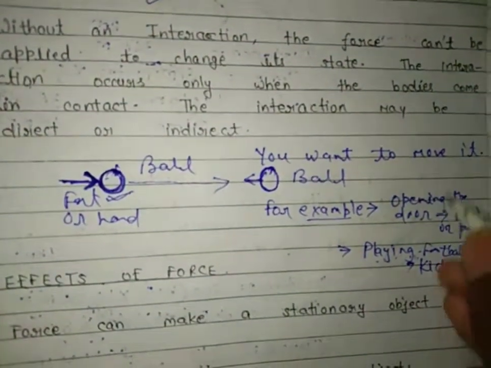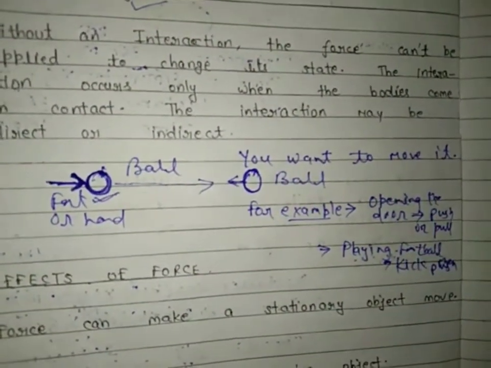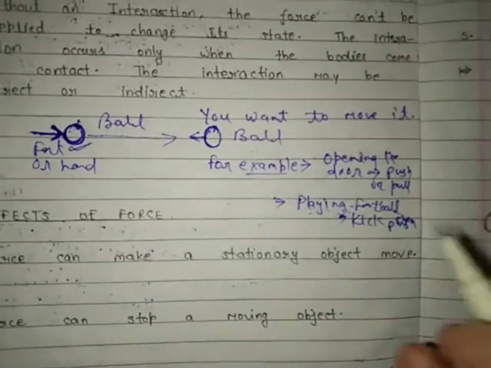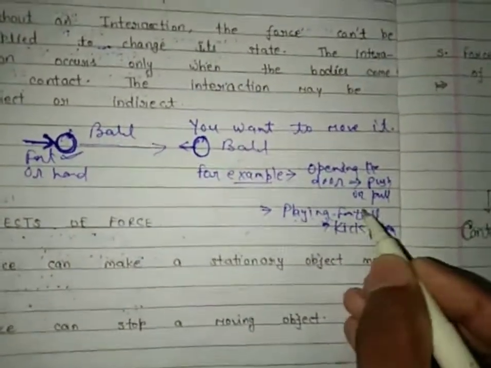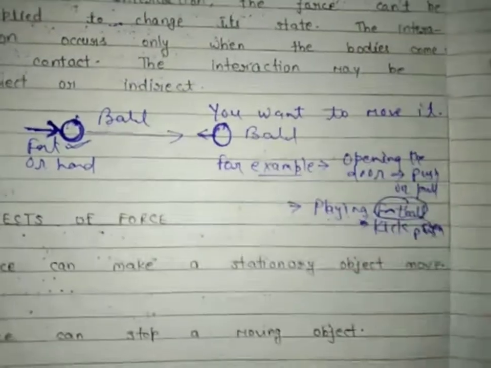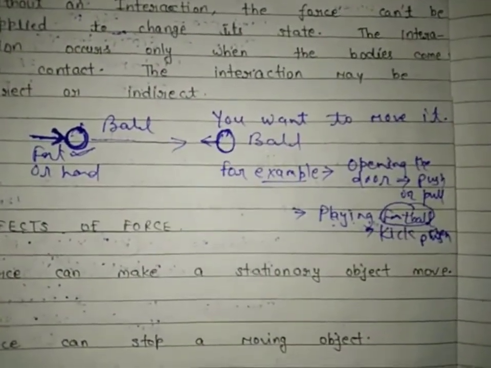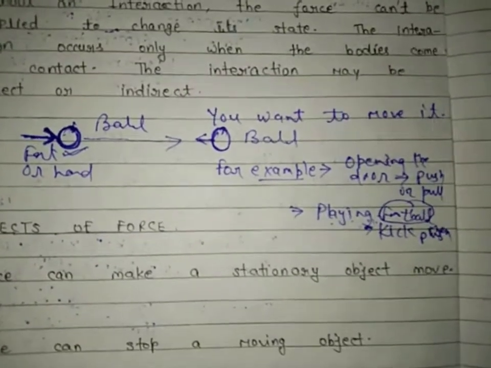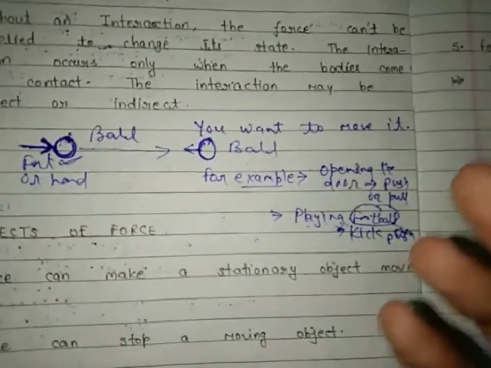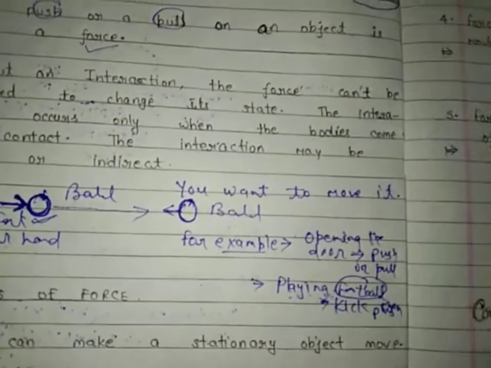We need to make a contact between the door and our hand. We need to make a contact with the football with our feet to kick it. So have you understood what is force? Any kind of push or pull is a force that helps to move the objects.